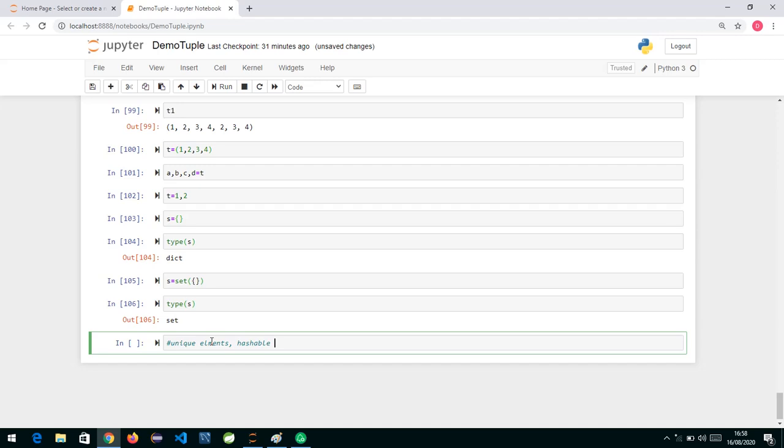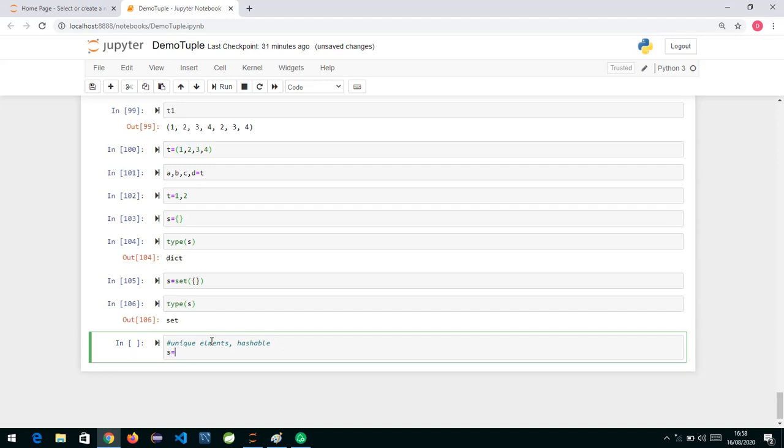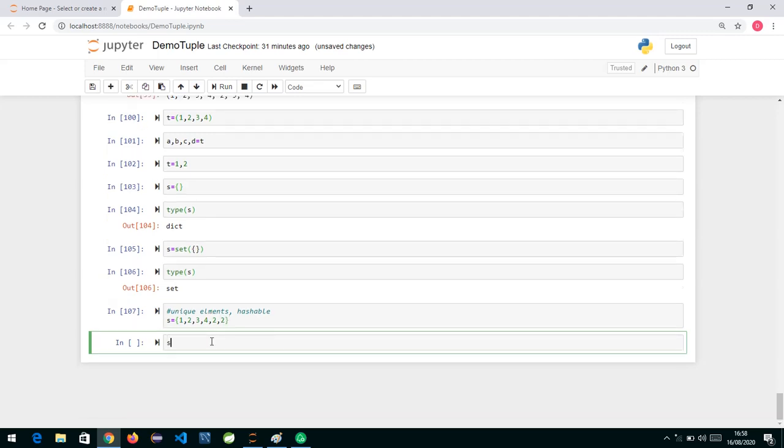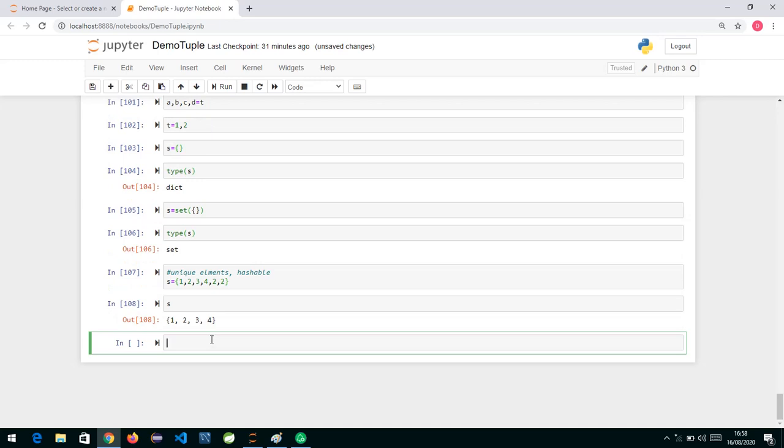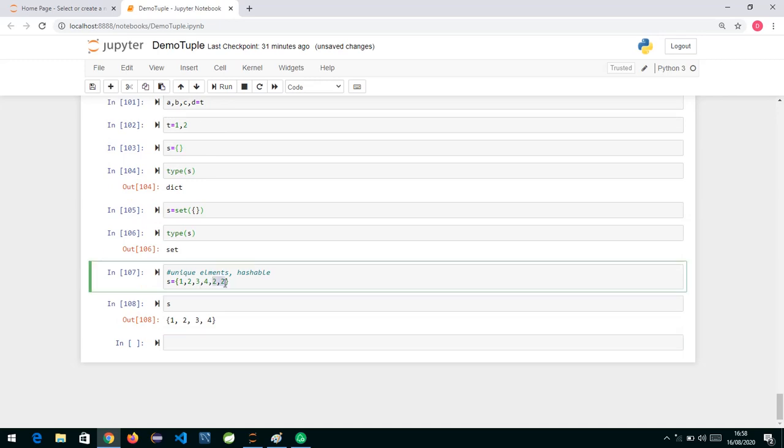What does this mean now? Suppose I create a set this way, S is equal to curly brackets, and I write 1 2 3 4, and if I put a duplicate over here, 2 2, let's see what it does. Okay, and now if I print this S, you can see even though I have entered 2 twice over here, it has taken 2 only once.